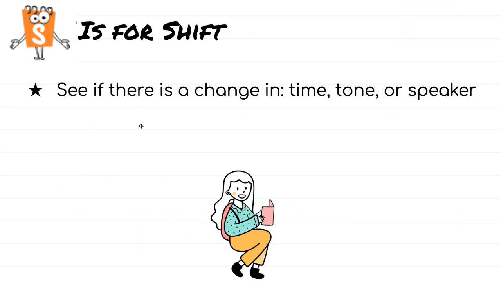And then we have S for shift. So remember I was talking about change? This is what shift is. What is the shift in the poem? Maybe there could be more than one speaker, or maybe there's more than one tone, right? Maybe at the beginning, let's say he's talking about being out of school for so long. Maybe at the beginning he's excited about it, but then there's a shift, there's a change. The tone that the author might have towards that subject changes. Now he no longer is excited about it. He's bored. He wants to go back to school, okay? Or there could be also a shift in time, right? Like a couple of years later or a month later, whatever it is.